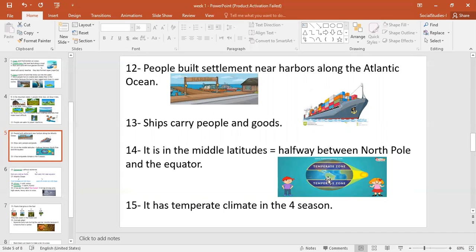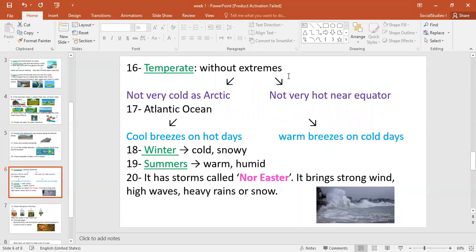It's not very near to the equator, so it's not hot, and it's not very near to the Arctic or to the North Pole, I'm sorry. So it's not very cold. It's in between. It's halfway between the North Pole and the equator. This area between the North Pole and the equator is called the temperate zone. What is the meaning of temperate? No extremes. Not very cold and not very hot.